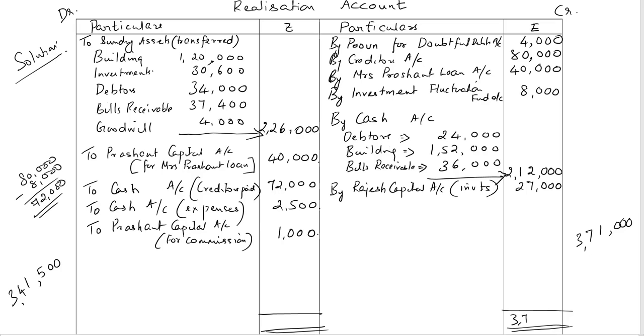I'll write the greater total on both sides, 3,71,000 rupees. On subtracting 3,41,500, we get 29,500 gain on realization.